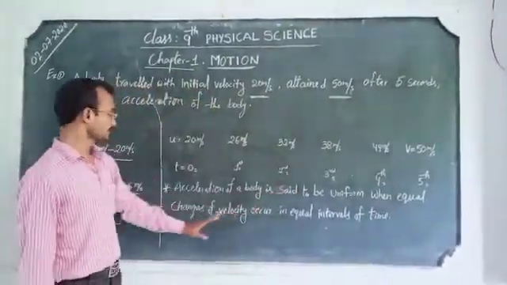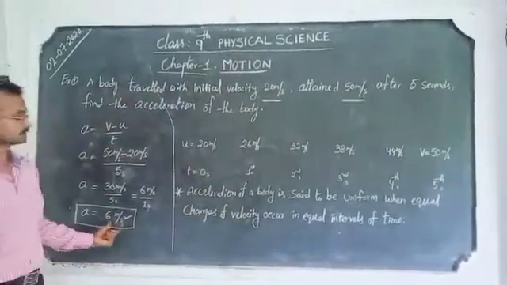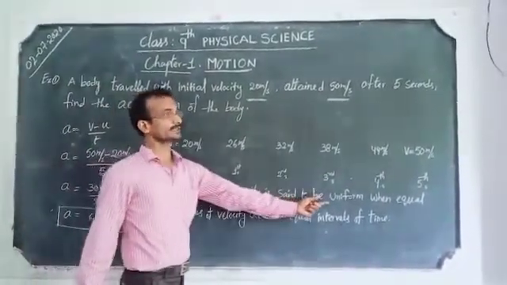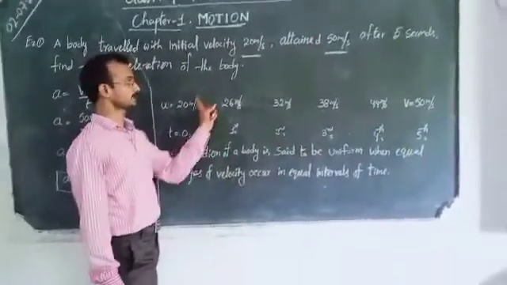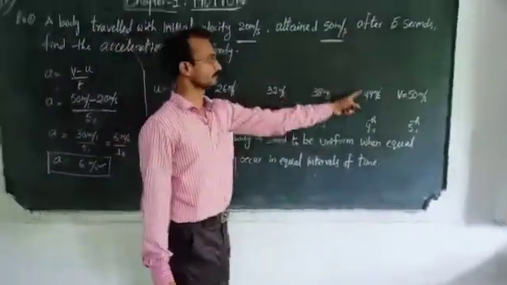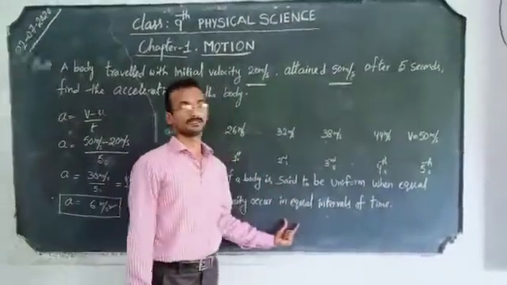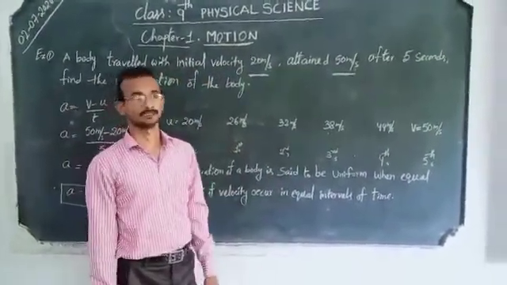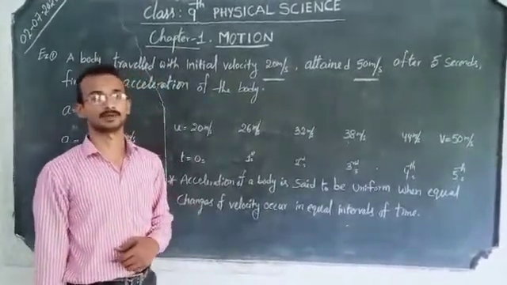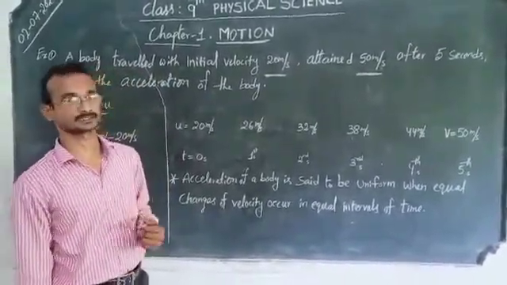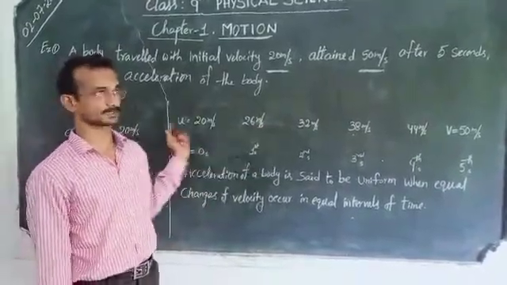So this acceleration is said to be uniform acceleration when equal changes of velocity occur in equal intervals of time. If equal changes of velocity occur for a body in equal intervals of time, then the body's acceleration is said to be uniform acceleration.